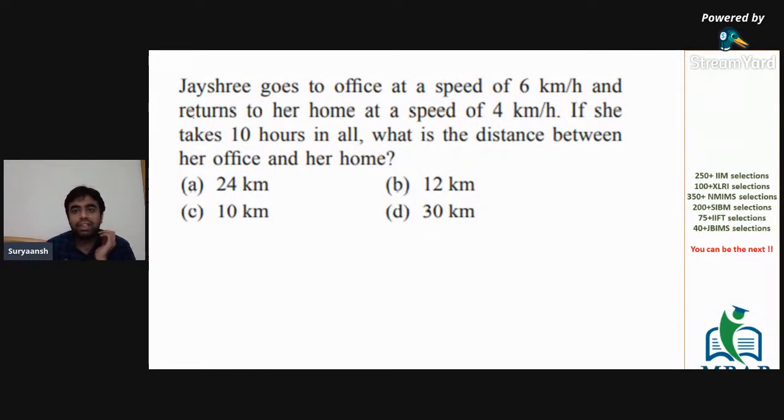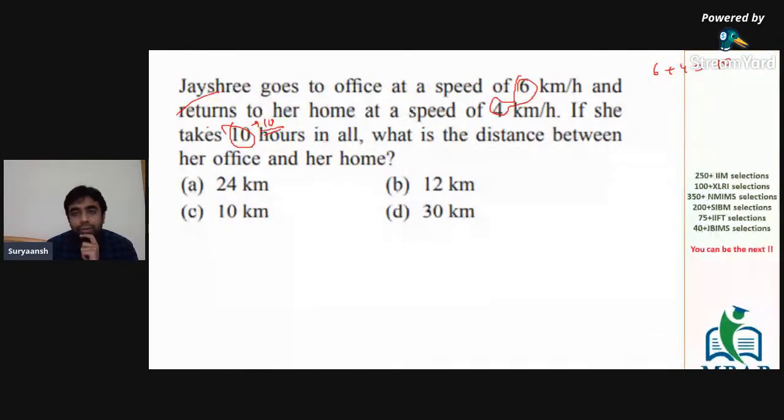What's given here is Jayashree goes to office at 6 kilometers per hour, and then she returns at 4 kilometers per hour. It takes her 10 hours in total for this journey from home to office and back from office to home. The speeds given are 6 and 4, and the total time is given as 10. The sum of speeds is also 10, and the total hours for the return journey is also 10.